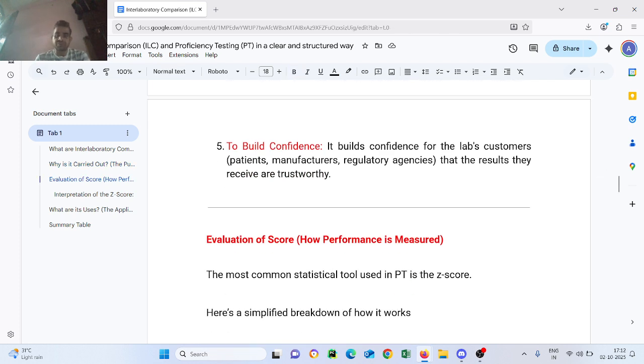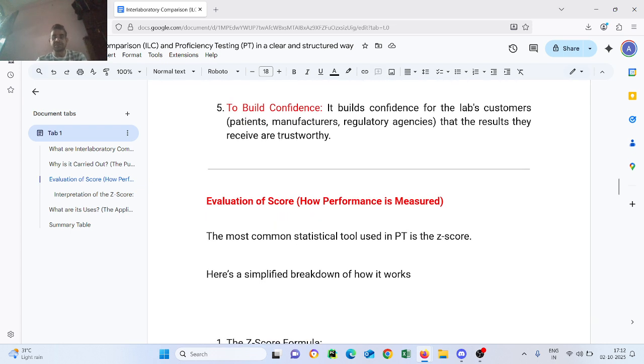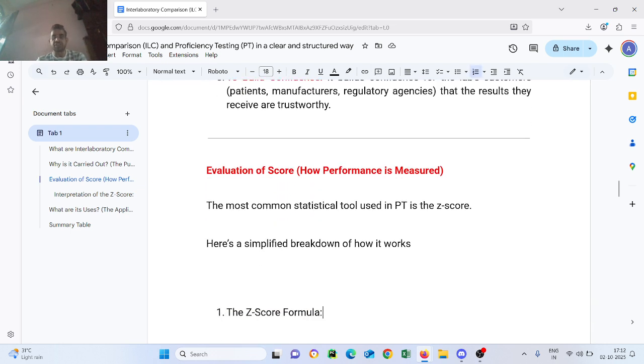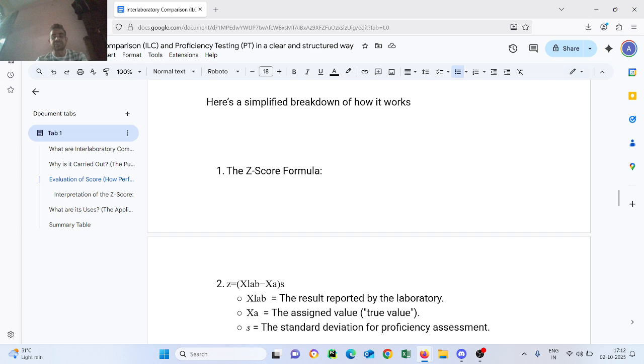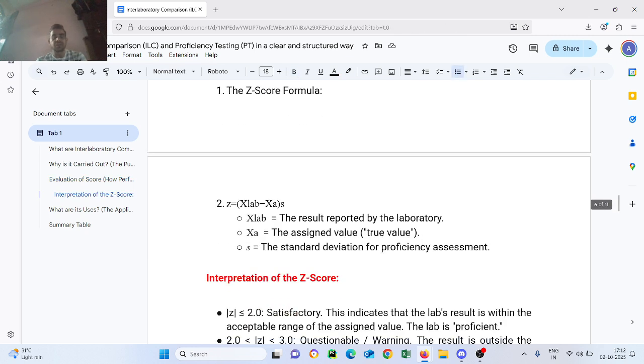Evaluation of score: how performance is measured. The most common statistical tool used in PT is the Z score. Here is the simplified breakdown of how it works. The Z score formula: Z equals X lab minus X assigned upon S. X lab equals the result reported by the laboratory. X assigned is the assigned value, the true value. S is the standard deviation for proficiency assessment.